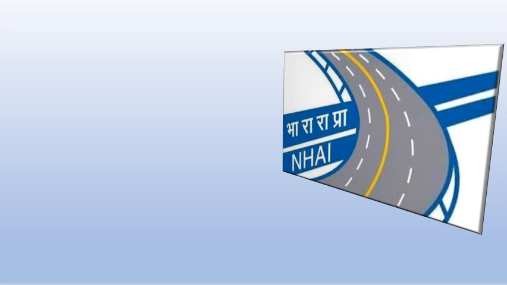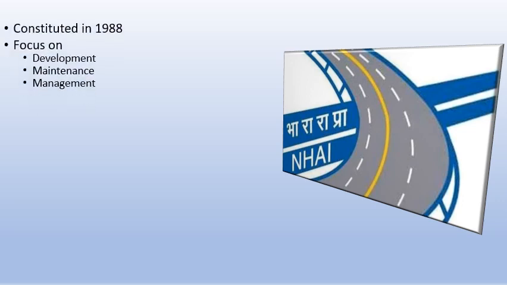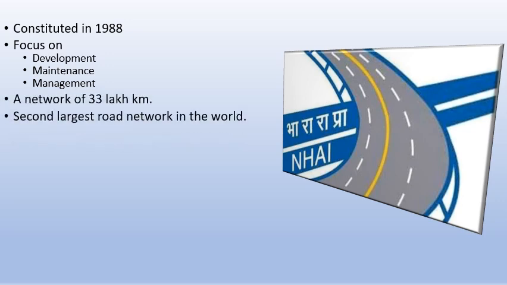You can see this picture. This is a symbol or an emblem of NHAI, which is the National Highways Authority of India. So we'll just take a brief understanding of what it is. It was started in 1988. This organization focused on three main things: development of roads, maintenance of roads, management of roads. Not just small roads. Every single road which goes through the country is in one way or the other connected to NHAI. It has a network of 33 lakh kilometers, the second largest network of roads in the world.